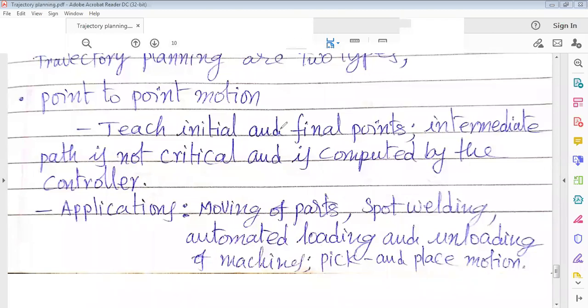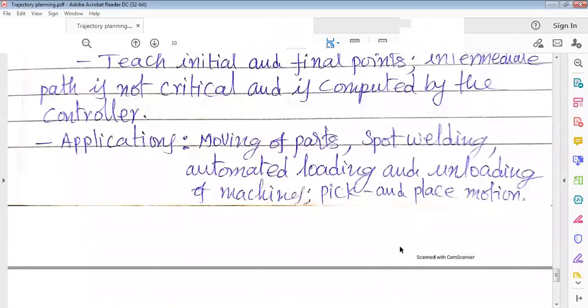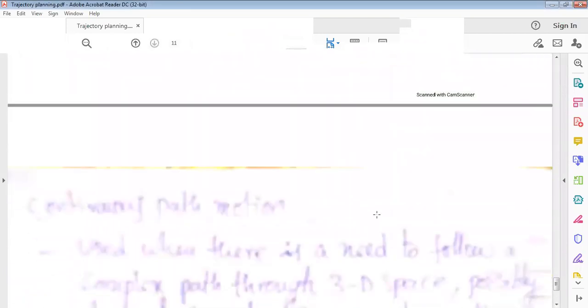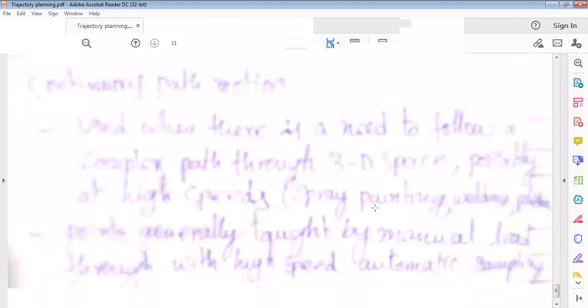The next kind of trajectory planning is continuous path motion. Continuous path motion is a complex motion. Continuously the manipulator reads each and every point in that particular path.